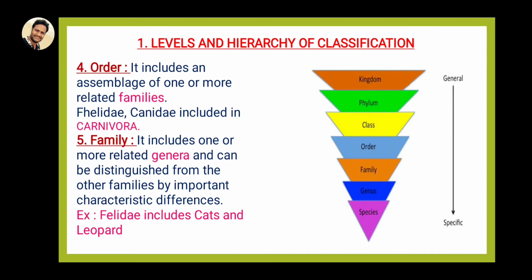The fourth one is the order. It includes an assembly of one or more related families. What are families? Felidae is the cats, and Canidae, Canis familiaris, is dogs. Felidae and Canidae are included in the Carnivora. The fifth one is the family. It includes one or more related genera and can be distinguished from other families by important characteristic differences. Felidae includes cats as well as leopards and cheetahs.